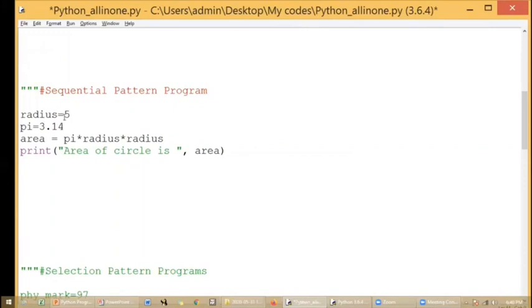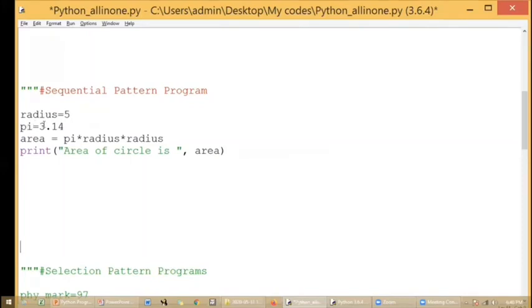See, I have taken radius as 5. You can get it from the user, or you can assign the value. Here I have assigned the value. I'll be teaching how to get the input from the user also using the input function. And you remember, for the output, you will be having the print function, and for the input, you will be having the input function that we will be using later. So here I have assigned the value 5 to radius.